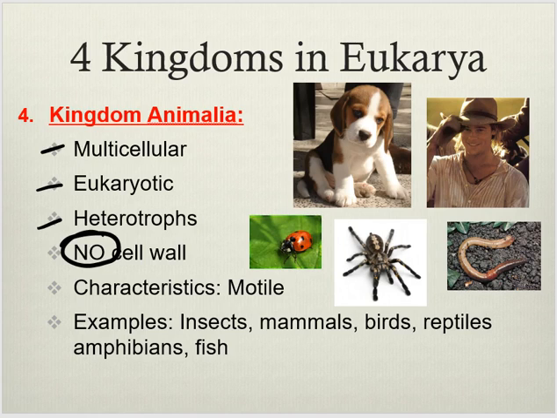Big characteristics, they're modal. They can move from one location to the next. Sometimes when you don't want them to. We got a bunch of examples. Like with plants, there's millions of examples. Insects, mammal, bird, reptile, amphibian, fish. A lot of different types of animals.